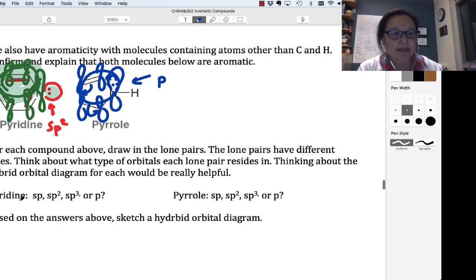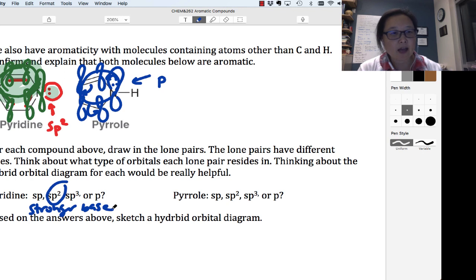Okay, so pyridine, again, is in an sp2 orbital because the p orbital is already taken up by the pi bonds. So this is an sp2 orbital. That makes it a stronger base, and that's why we used it in the alcohol chapter as a base for PBr3 and pyridine, or SOCl2, thionyl chloride, in pyridine.